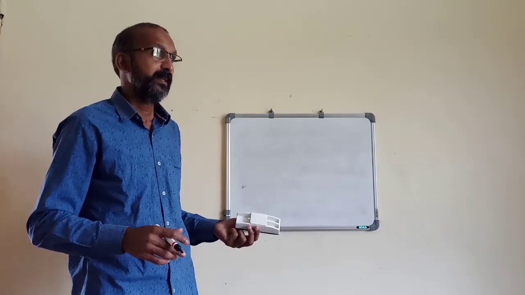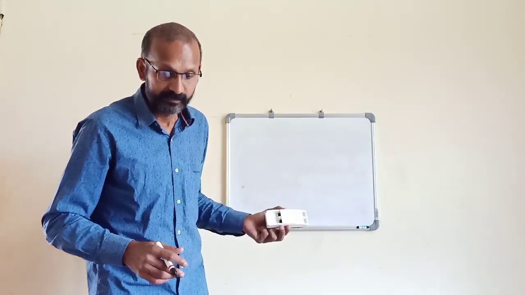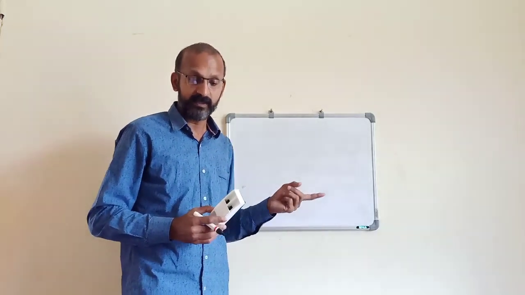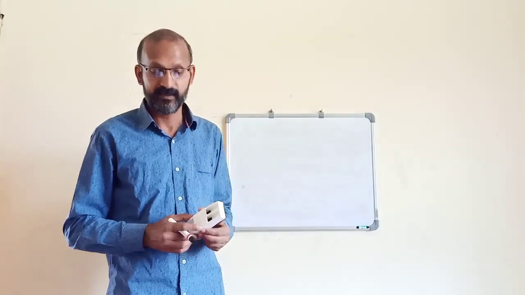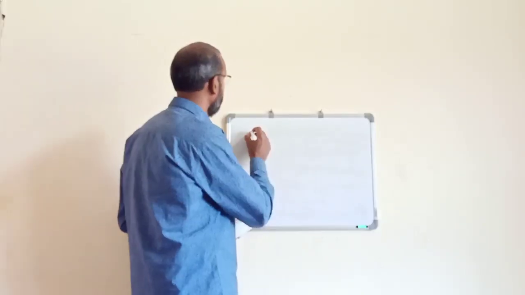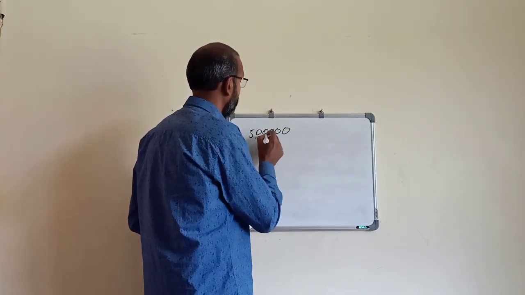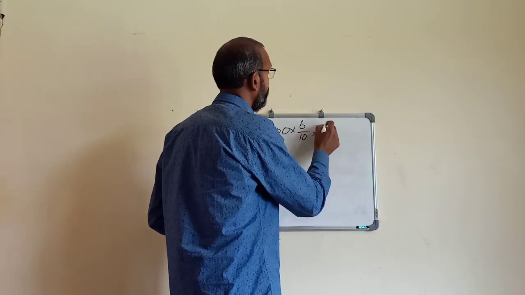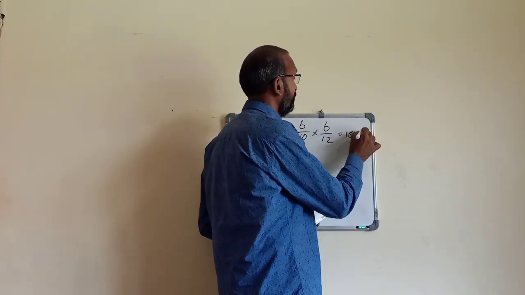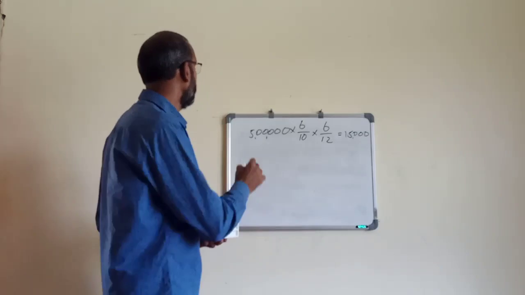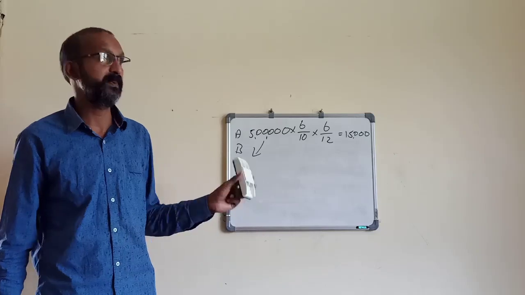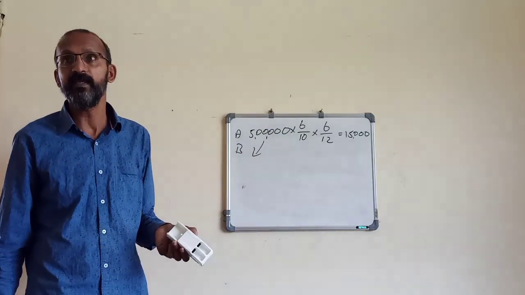For A, from 1st October to 31st March, there will also be 6 months. Then it will be calculated as 5 lakh into 6% into 6 divided by 12. It will give 15,000. It is equal for both A and B.